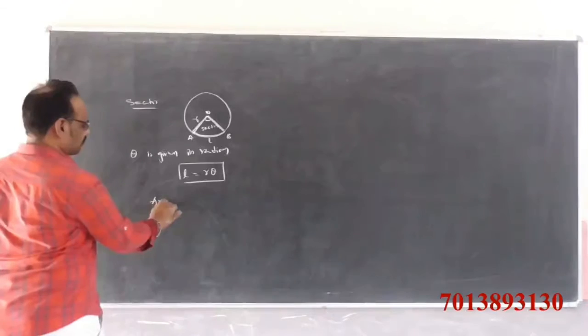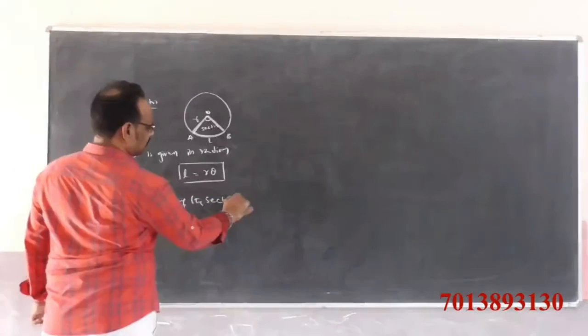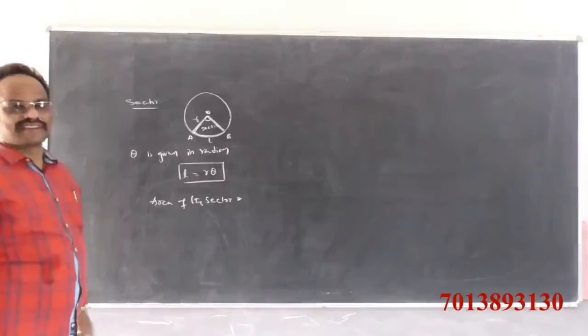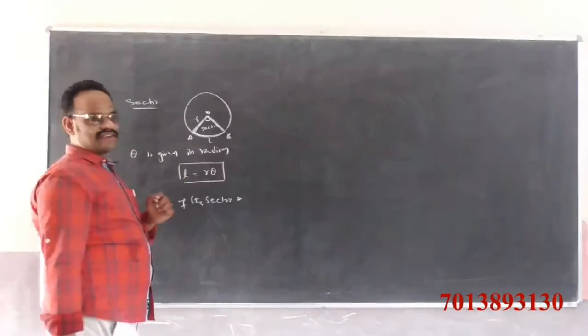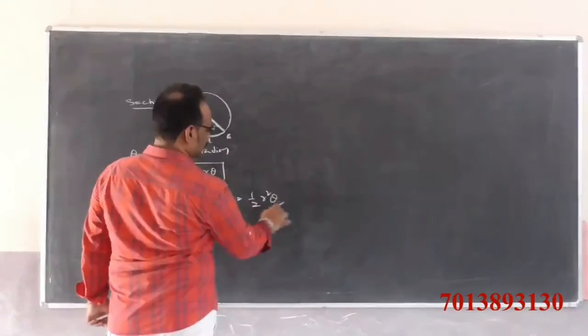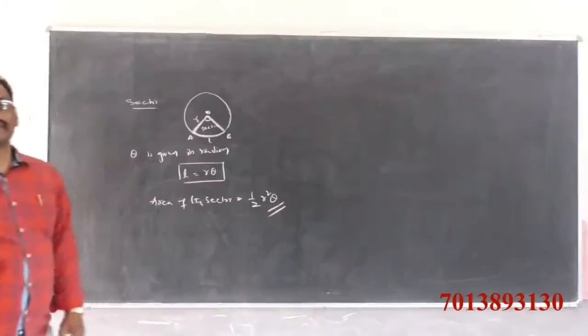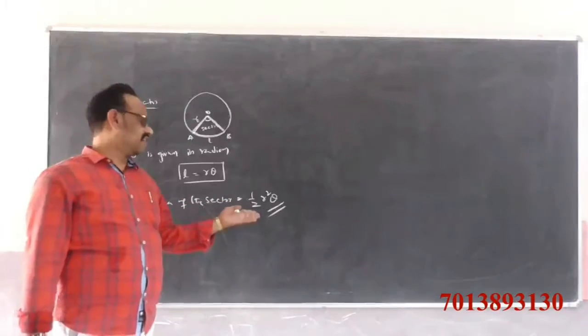Area of the sector. How to find the area of the sector when theta is given in radians? Half of r square theta is the area of the sector.